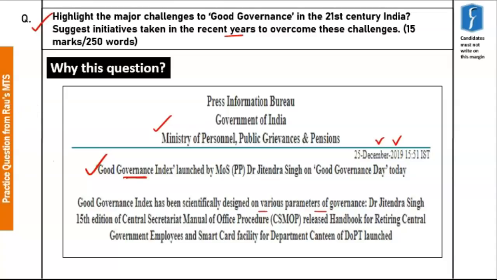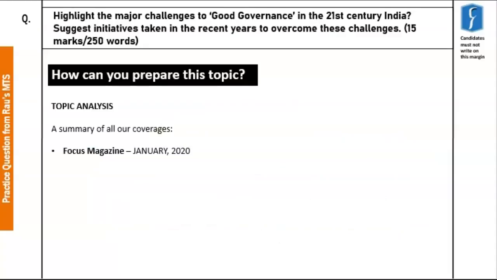Given the government at the time is discussing the ideas of good governance, it automatically becomes important from the mains of 2020. Now, the news about the Good Governance Index and in general good governance in 21st century India was covered in the Focus magazine of January 2020. You may have a look so as to gather points about this topic.